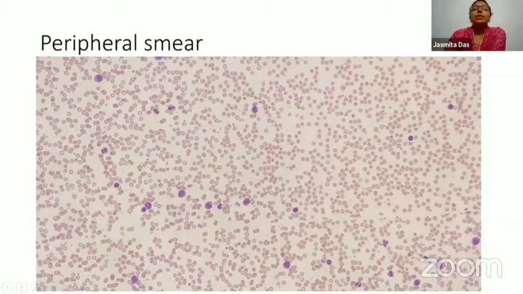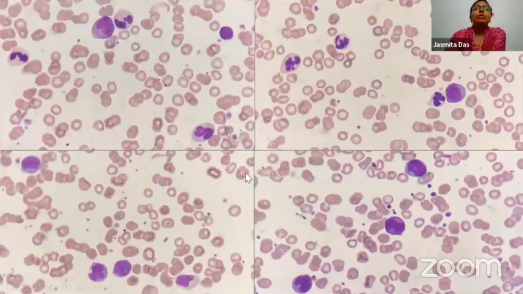So when a smear was evaluated, you could see all the monocytes clearly. So there was neutrophilic leukocytosis plus monocytosis. Platelet count appears to be normal. So you have these monocytes here that are present. In addition to that, however, the smear also gave additional clues. So all these neutrophils that are there are dysplastic. Some of them are hypersegmented. All of them nearly are hypogranular. And in addition, you had an occasional blast on the peripheral smear.